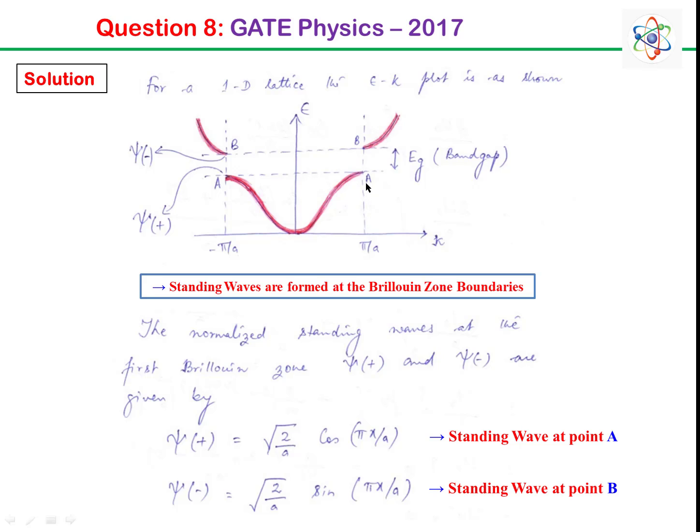So if we look at these two specific points, point A and point B, then we can associate two wave functions, psi plus and psi minus. If we normalize them, then psi plus is equal to root of 2/a cos(πx/a), and psi minus is equal to root of 2/a sin(πx/a). So psi plus is for point A and psi minus is for point B. And these standing waves are generated from the traveling waves.